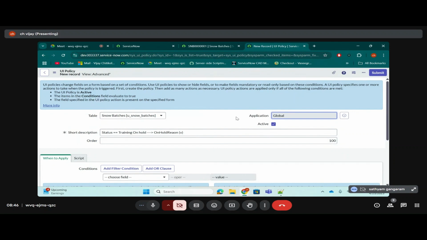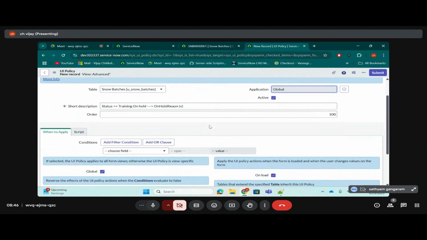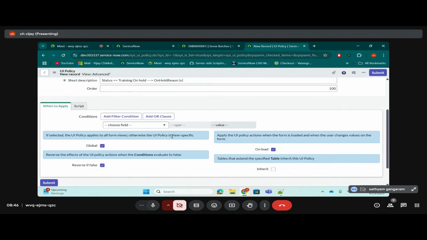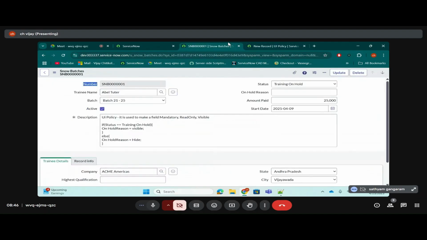Now you tell me, is there any condition here? What is the condition and what is the action? In a requirement, you need to understand what is the condition and what is the action. It's very important. It's a very simple thing, but people get confused. Is the condition that status equals training on hold? Let me tell you an example before you tell the condition and action, because I know the majority of people might tell it wrong here.